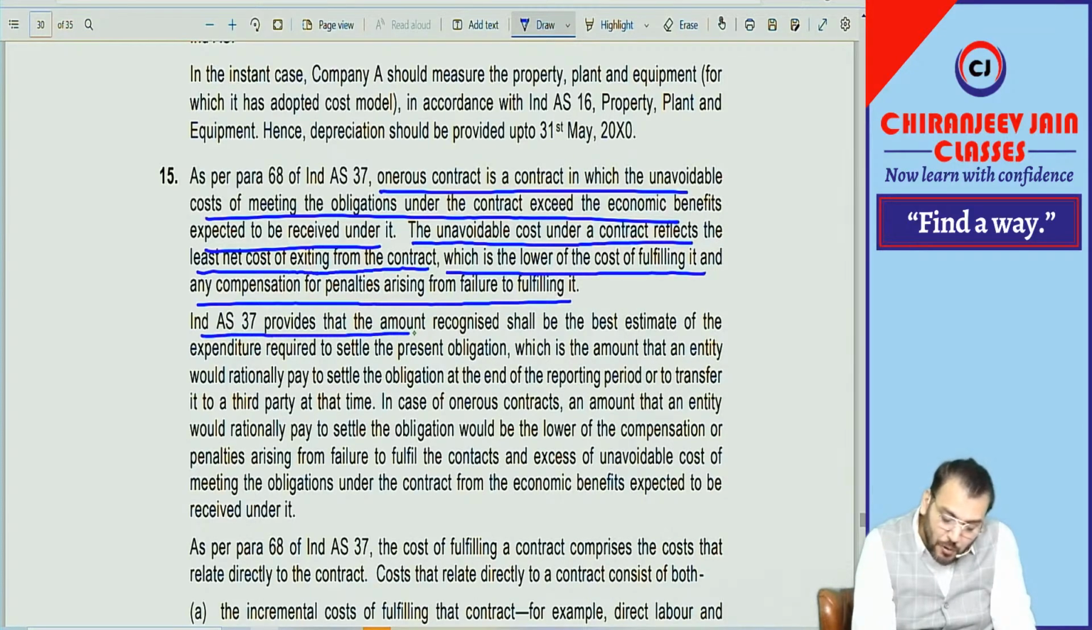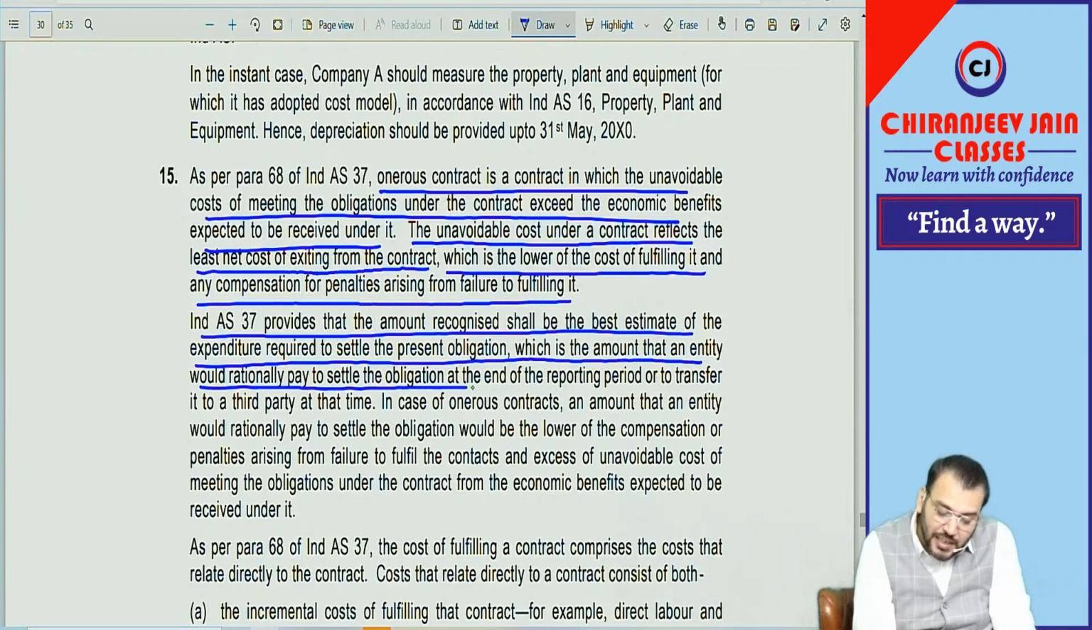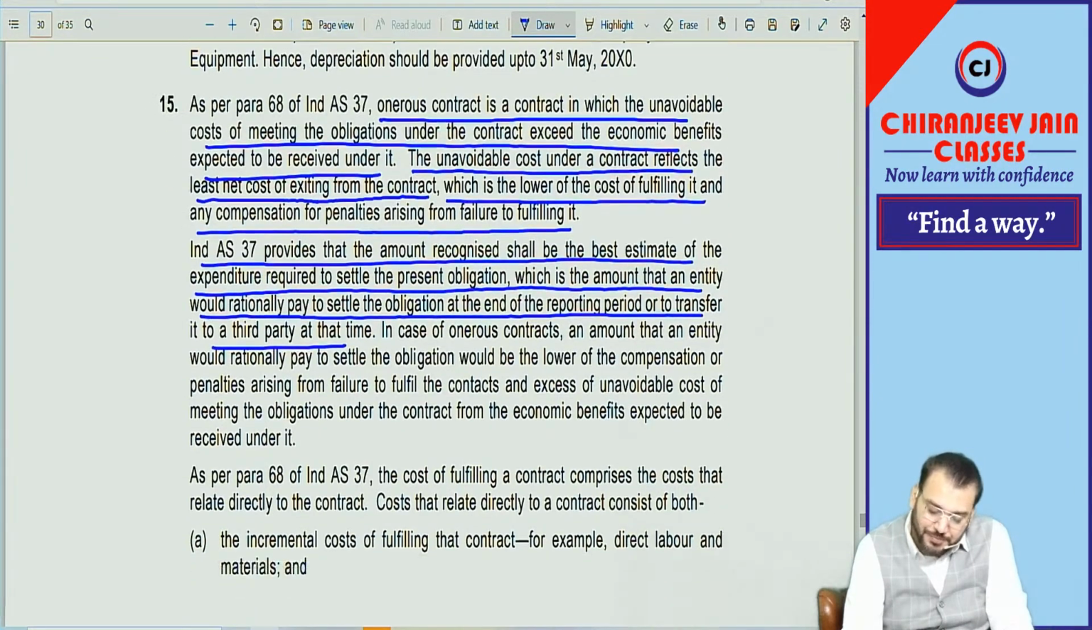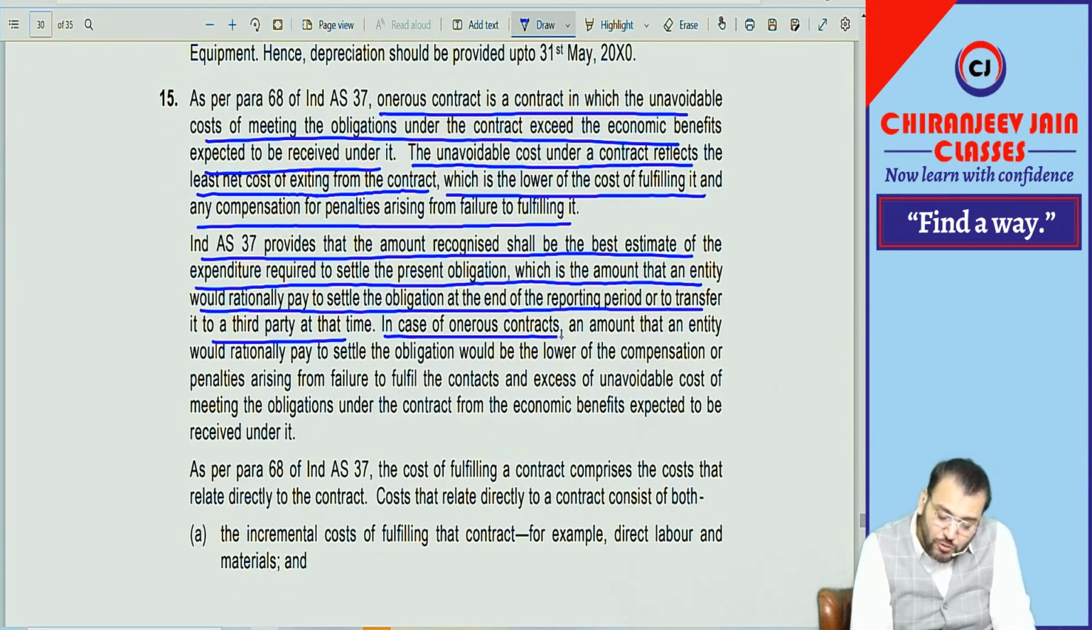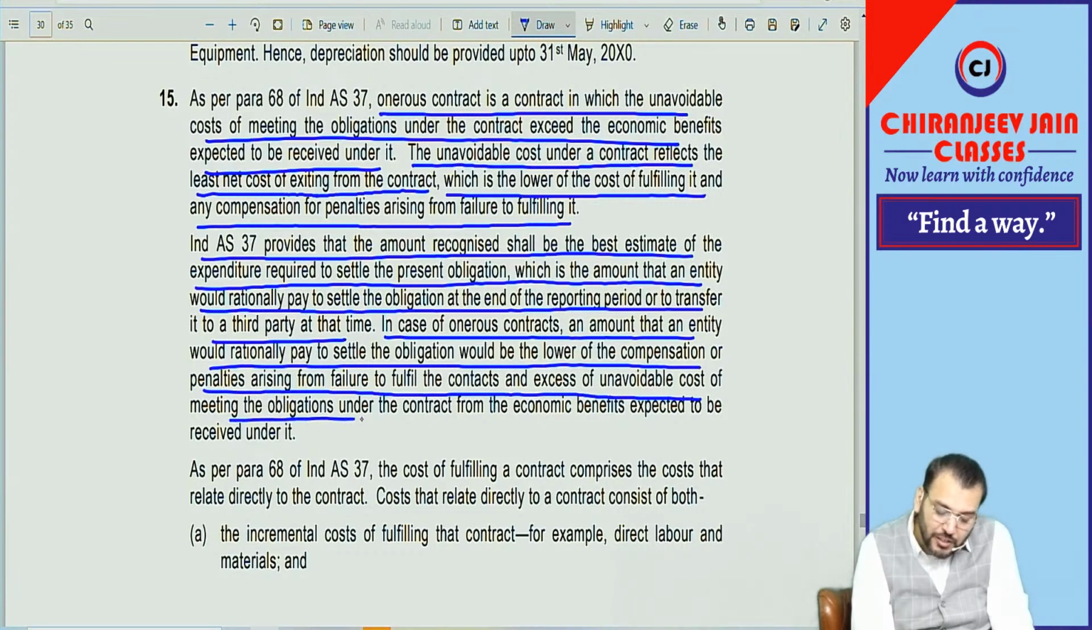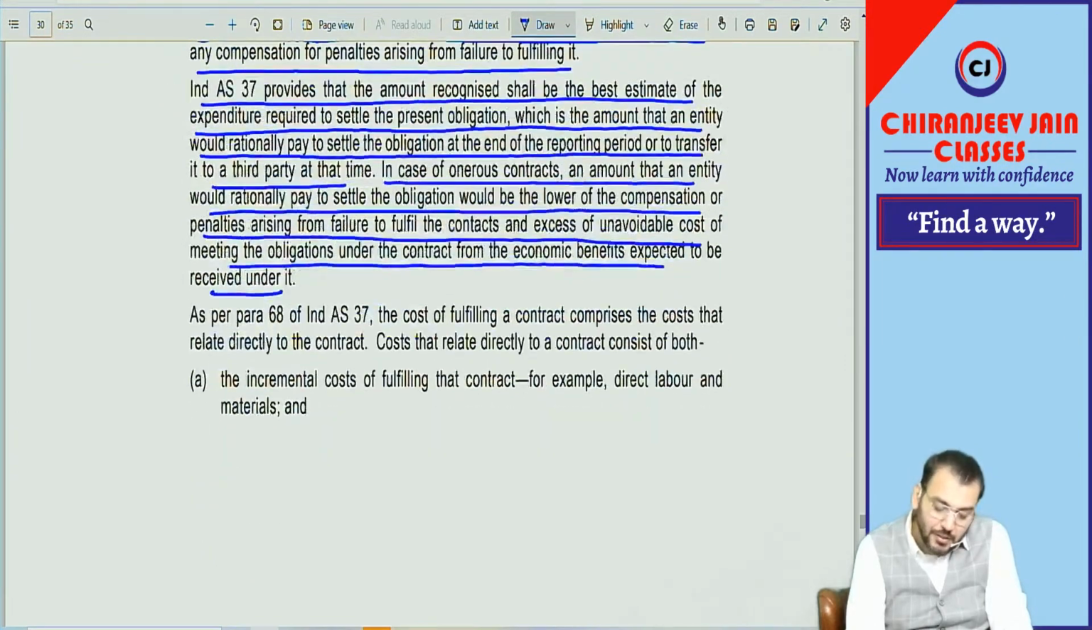Ind AS 37 provides the amount recognized shall be the best estimate of the expenditure required to settle the present obligation, which is the amount that an entity would rationally pay to settle the obligation at the end of the reporting period or to transfer it to a third party at that time. This is the best estimate. In case of an onerous contract, the amount that the entity would rationally pay to settle the obligation would be the lower of compensation or penalty arising from failure to fulfill the contract and the excess of unavoidable cost of meeting the obligation under the contract over the economic benefit expected to be received under it.